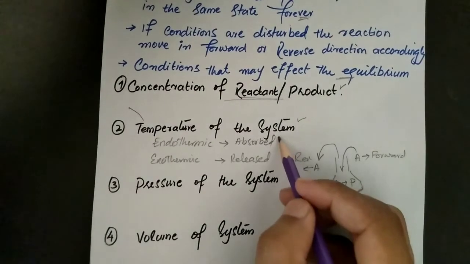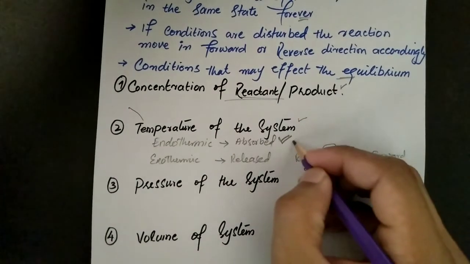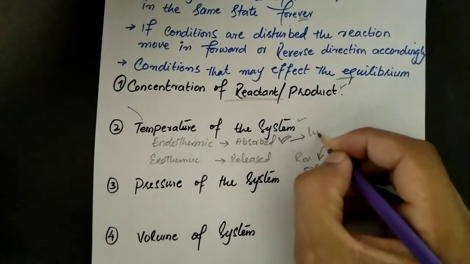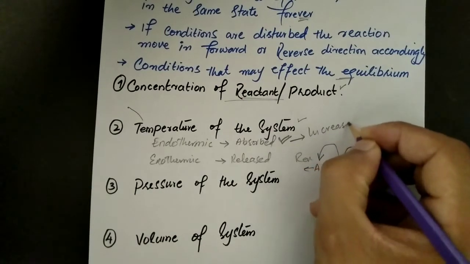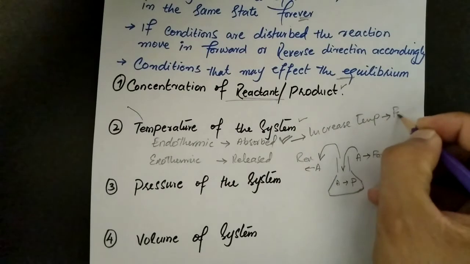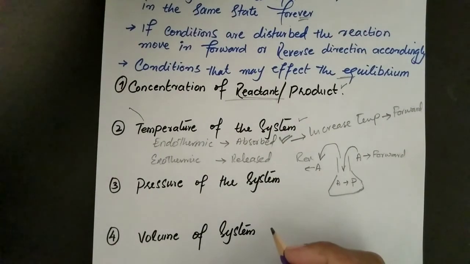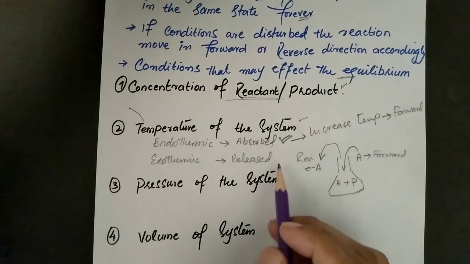So for an endothermic reaction, once the equilibrium is established, if we increase the temperature, the reaction will move in the forward direction.